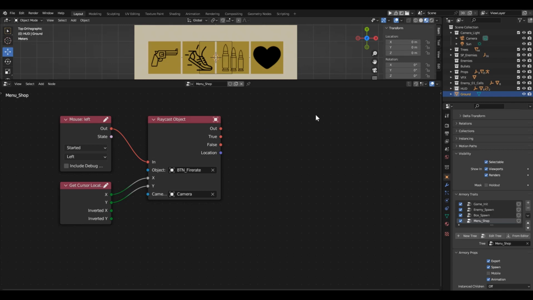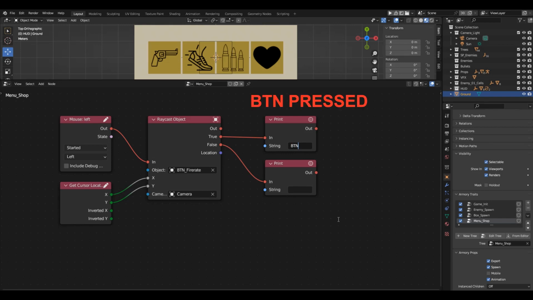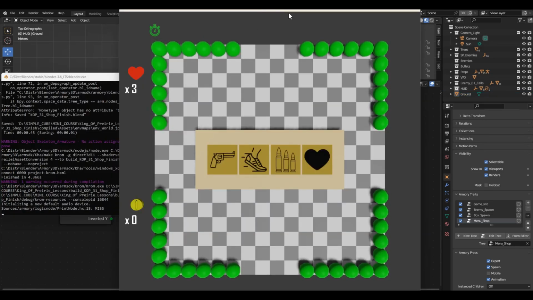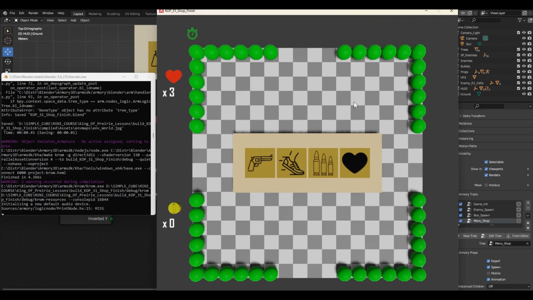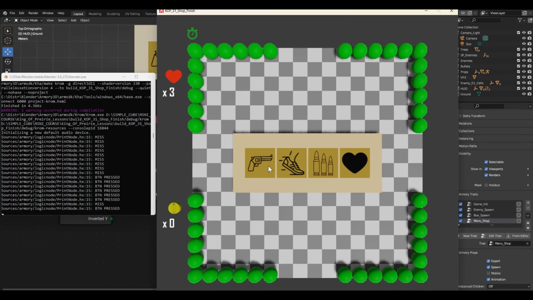If clicked outside the button, then the false channel triggers. Just to be sure, let's check if this is actually the case. Connect print blocks to both outputs. When the true channel triggers, we'll print the message button pressed to the console. And when the false channel triggers, we'll print miss to the console. Now we see that only when button number 1 is clicked, the message button pressed is displayed. Clicking anywhere else gives the miss message.